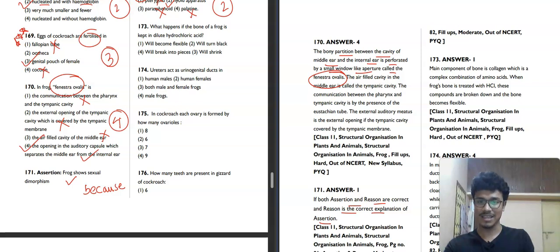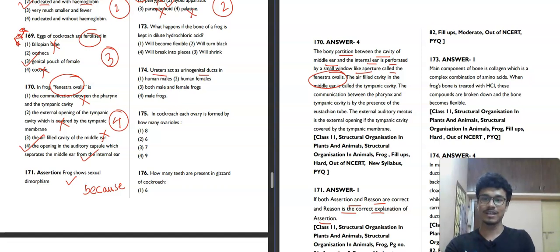Ureters act as urogenital ducts in human males, human females, both male and female frogs, or male frogs. So we have now skipped one question, like we skipped 173. Let's do this first, then we will go with this.